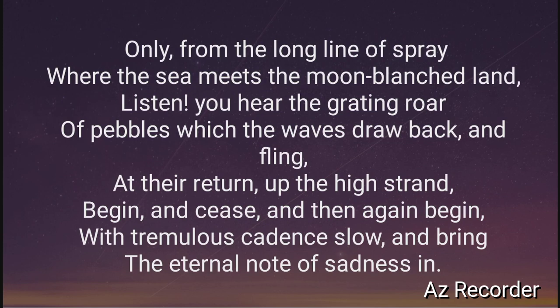And then he says that the sea meets the moon-blanched land, the land which is filled with moonlight, and then his concentration shifts to the noise created by pebbles, the grating roar created by pebbles when they are thrown by high tide towards the beach and then taken back to the sea. And he says that because of this repeated monotonous sound, he is feeling sadness.